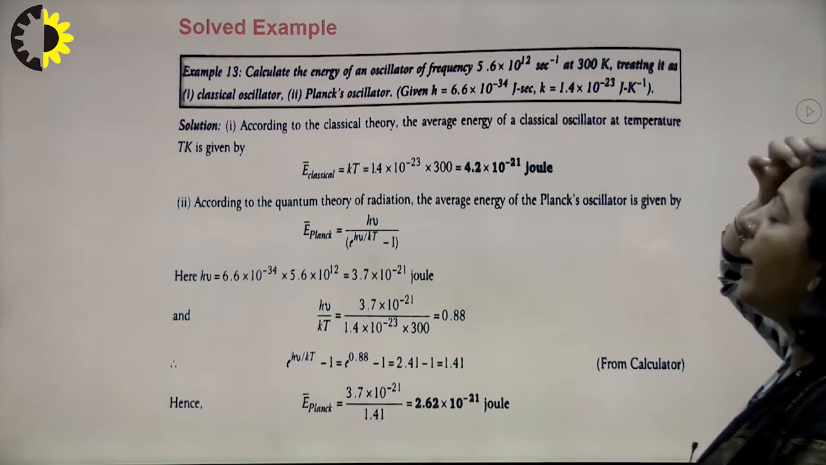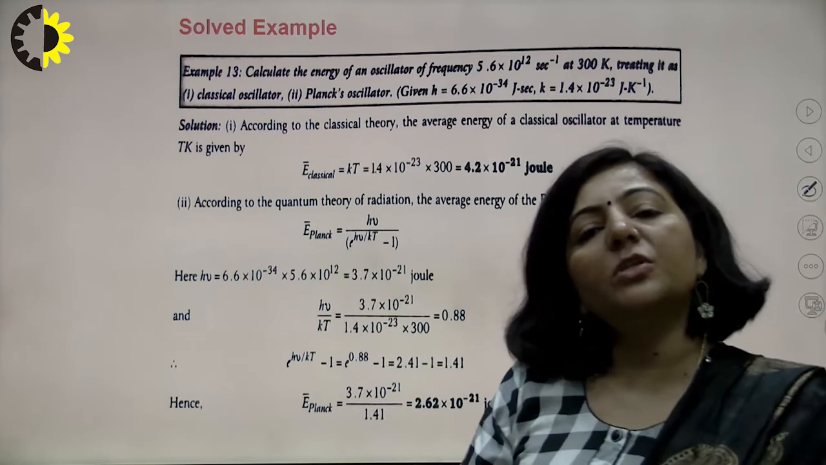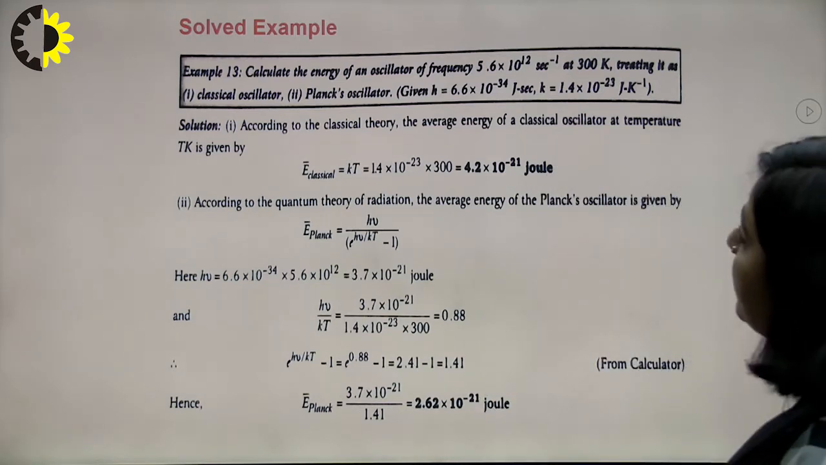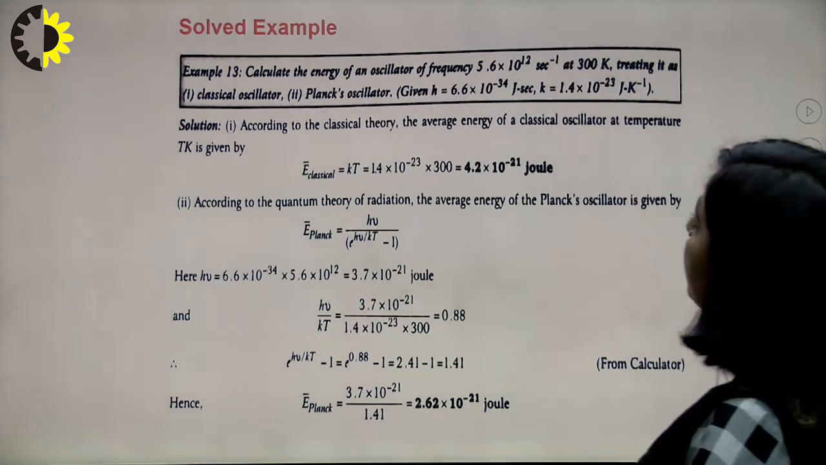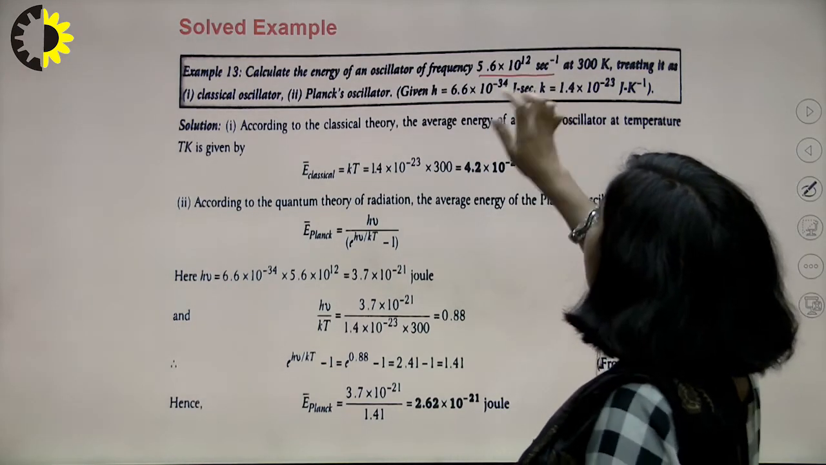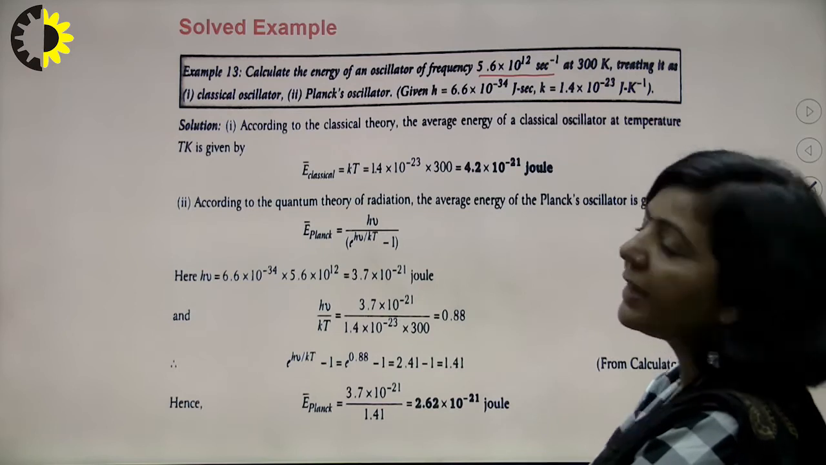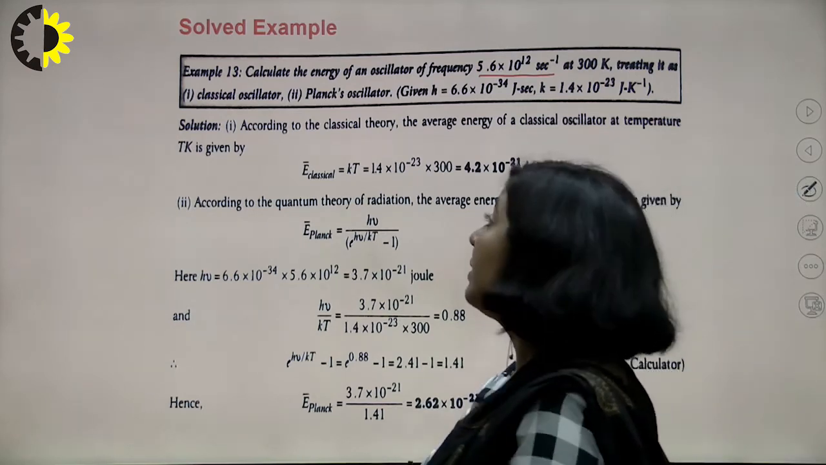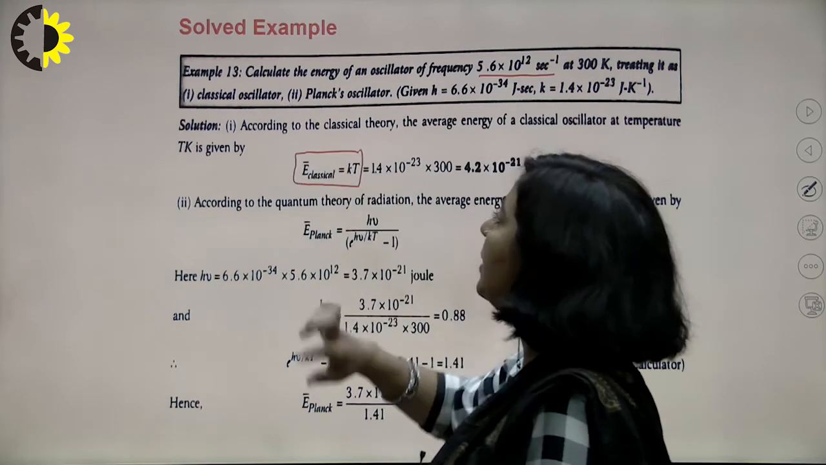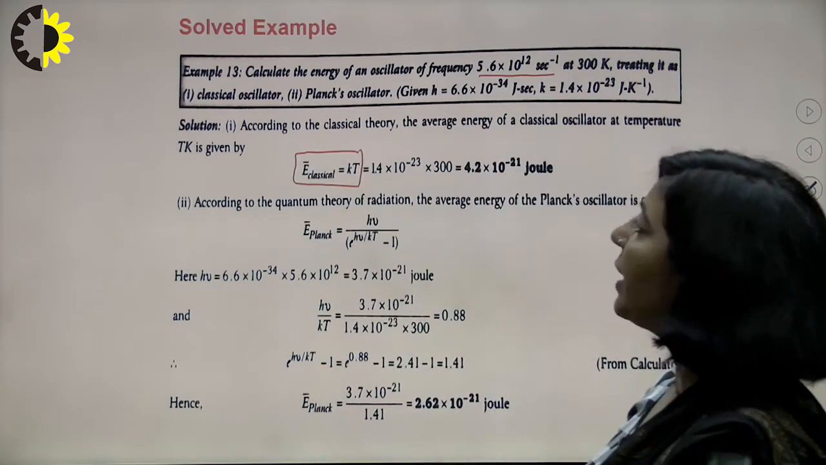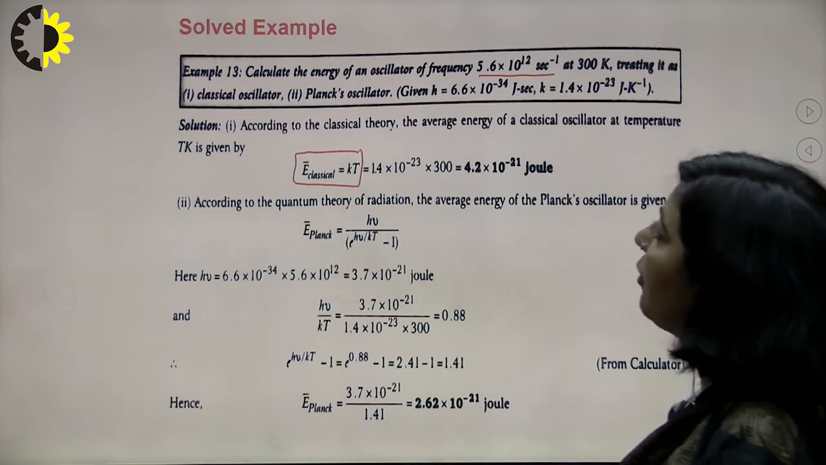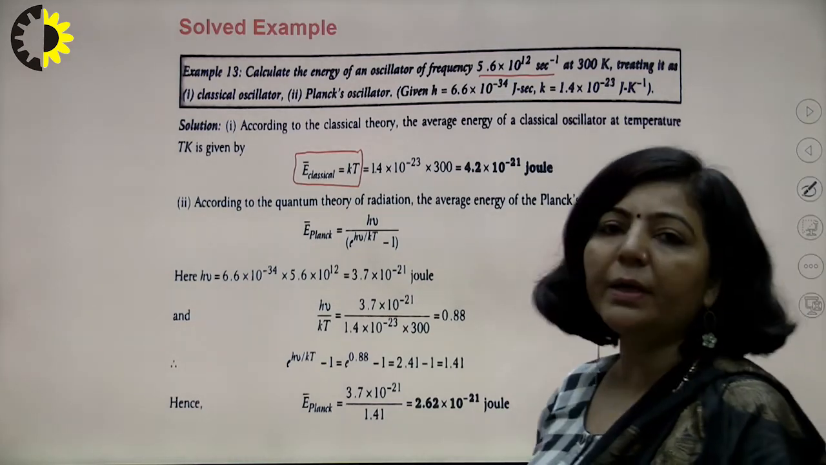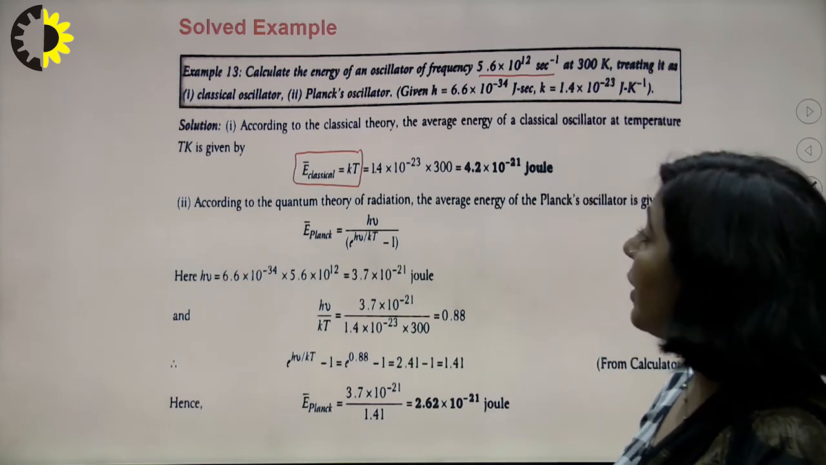So there are certain numericals which can be solved on the basis of this Planck's quantum theory, like this particular question. Calculate the energy of an oscillator of frequency 5.6 into 10 raised to power 12 per second at 300 Kelvin, treating it as a classical oscillator and as a Planck's oscillator. In the case of a classical oscillator, the energy will be equal to kT. You know k is the Boltzmann constant, and T is the temperature in Kelvin. Substitute the values and solve it, and you will get the energy of the classical oscillator.